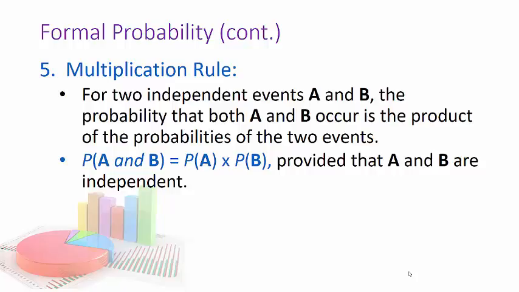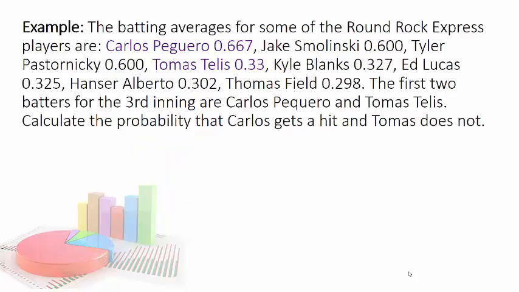I'm going to give you a different example here. We have batting averages. This is from 2015 or 14 for some of the Round Rock Express players. Carlos Peguero had a 0.667, and there's a bunch of others. I'm going to use Carlos Peguero and Tomas Telis.